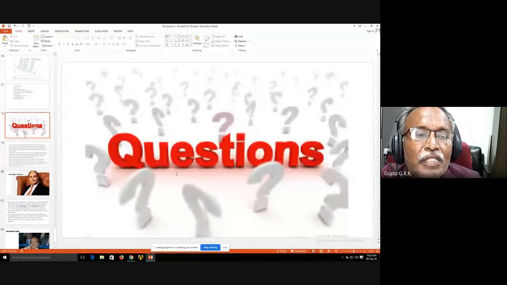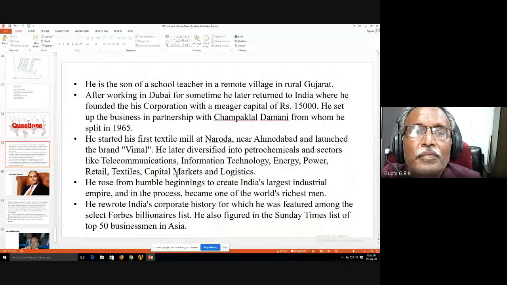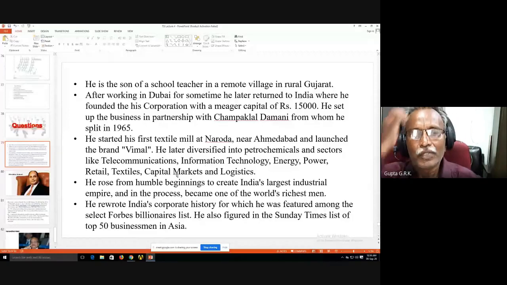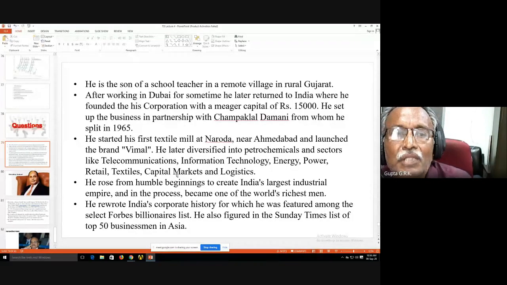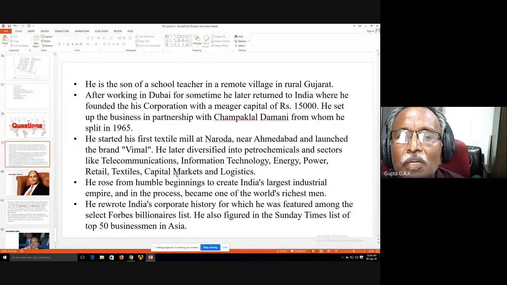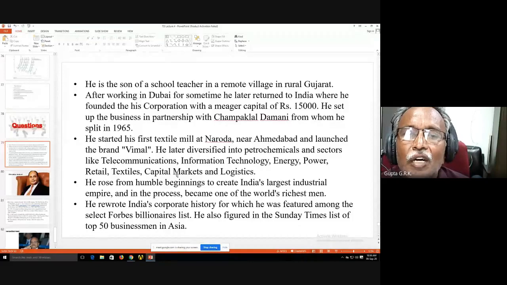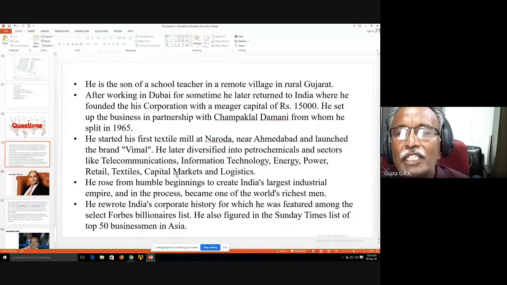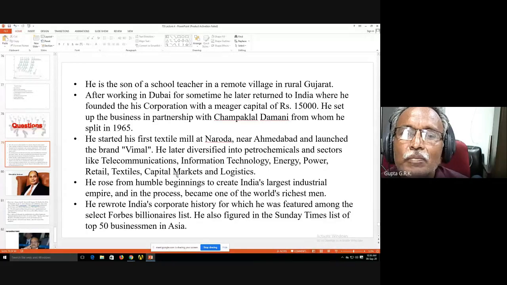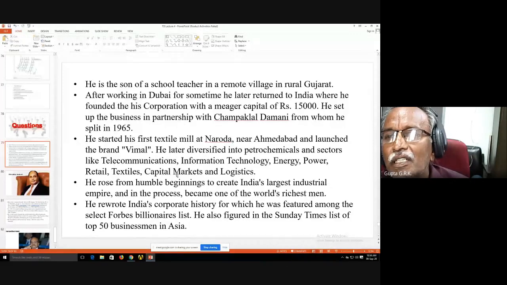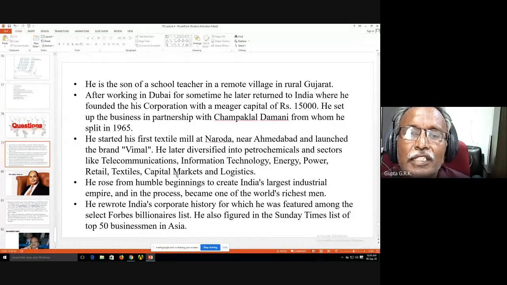Okay, here we'll see some personalities. We see about one person. He is the son of a school teacher in a remote village in rural Gujarat. After working in Dubai for some time, he later returned to India, where he founded his corporation with a meager capital of just 15,000 rupees. He set up the business in partnership with Champaklal Damani, from whom he split in 1965.